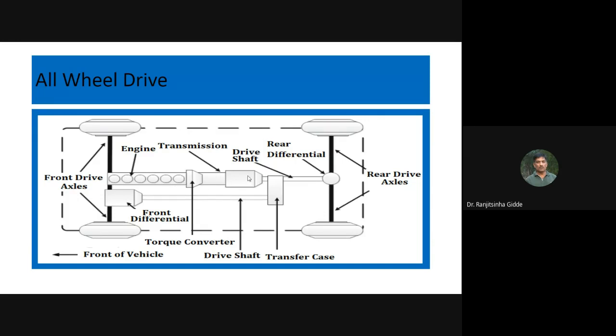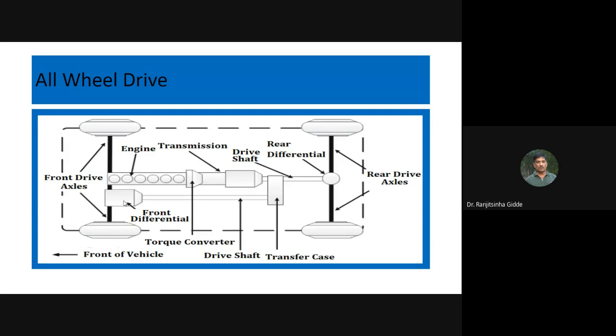And this transfer case, this drive shaft, and this differential are required in case of four-wheel drive. So four-wheel drive systems require more components, and that will add complexity in the transmission components.